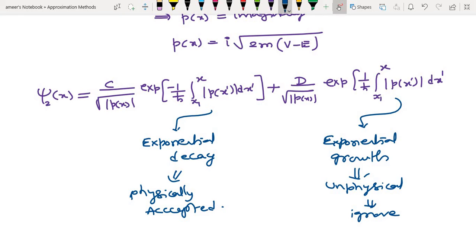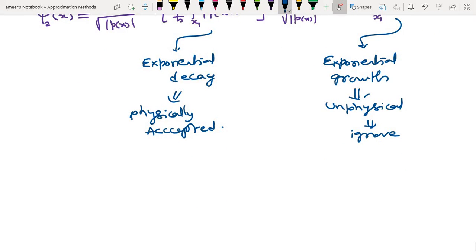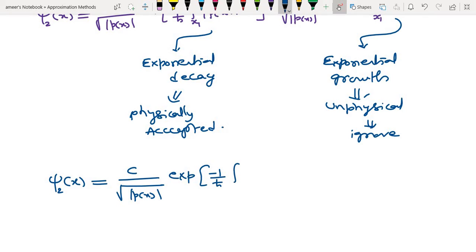So that means in the second region, the wave function must look like this: psi 2 of x is equal to C divided by the square root of modulus of P of x, into exponential of minus 1 by h cross, integral from x1 to x of modulus of P(x') dx'.